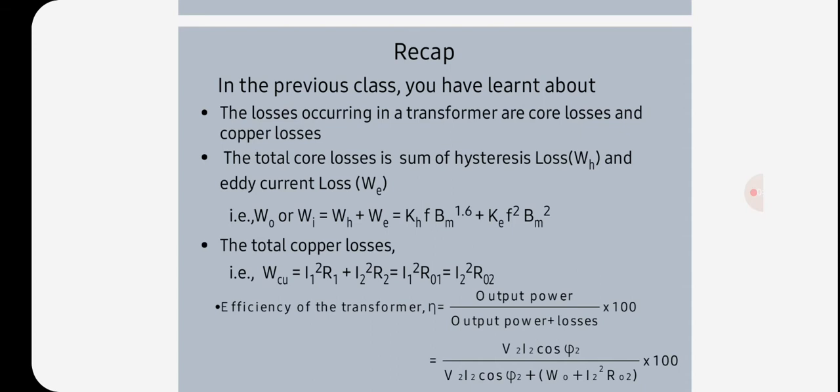That is equal to input power minus total losses over input power. These two equations are the same, and percentage efficiency is equal to output power by input power into 100. A good transformer has a very high efficiency in the range of 95 to 99 percent. The output and input powers may be in watts or kilowatts.